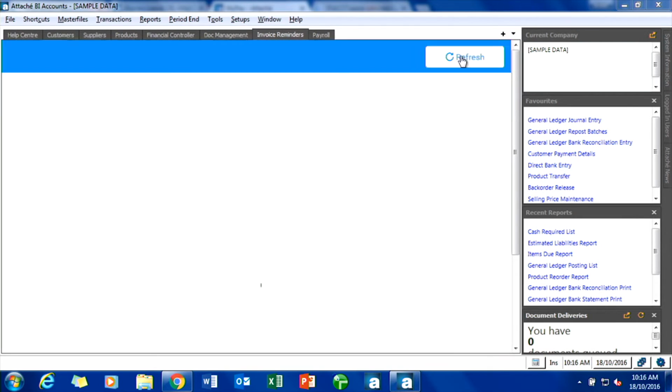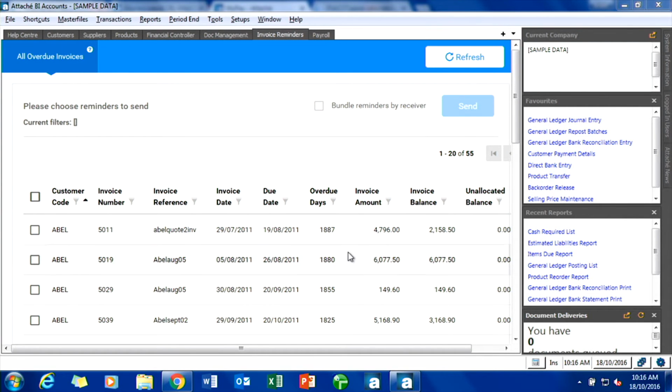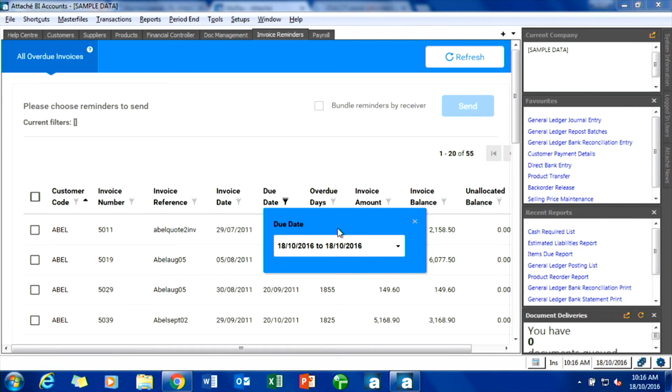If I look at the actual due date of the invoices, I want to know invoices that are due from the last 30 days. If I click on my selection, I can put in a date, or I can choose from one of the ones that we've got there.